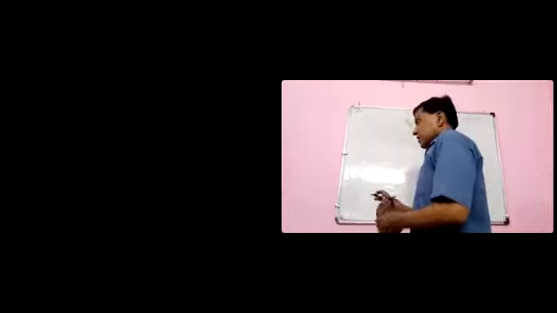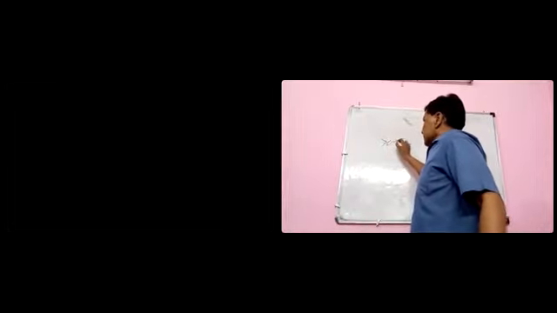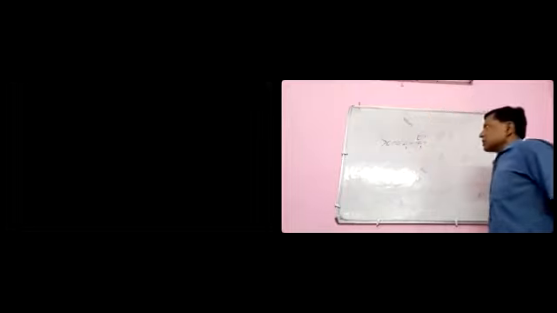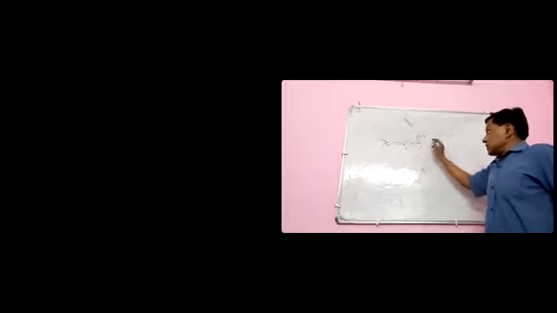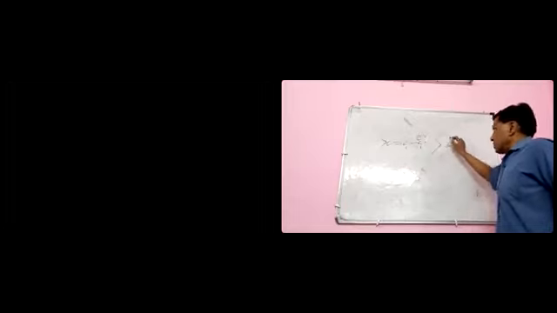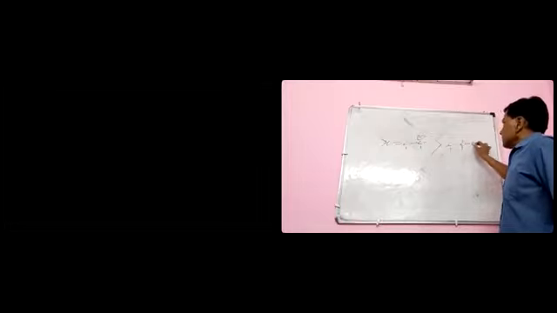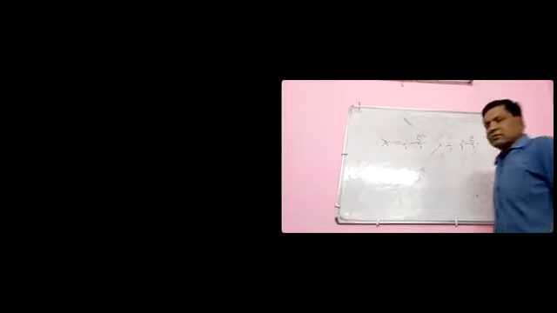Now the next evidence: surprising evidence. Look here. This carbanion having a conjugated pi bond is more stable than this carbanion.